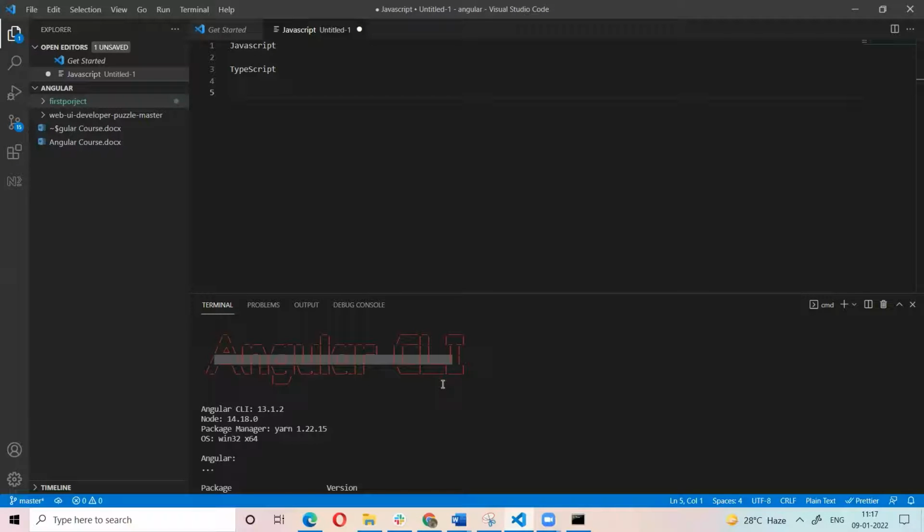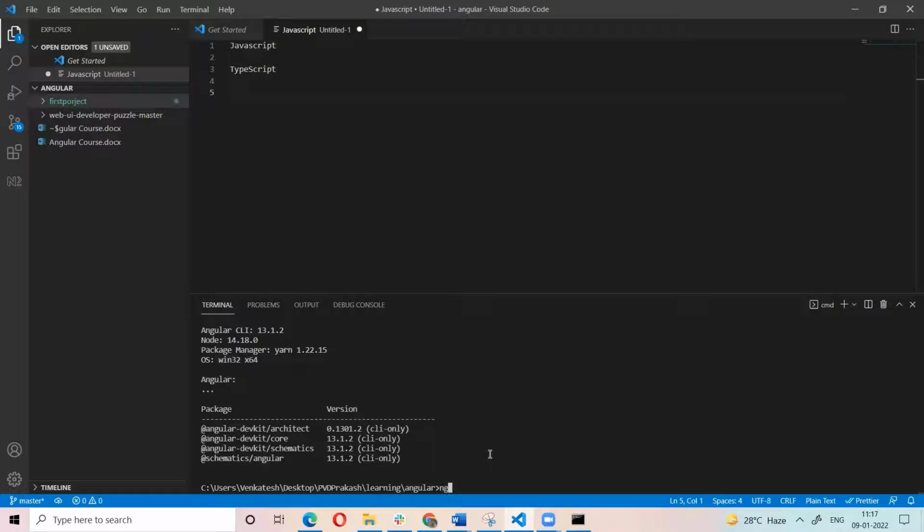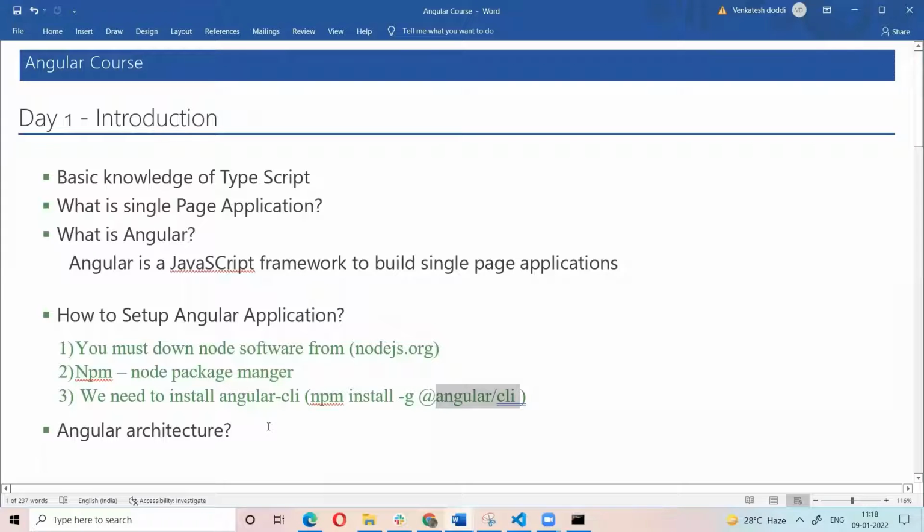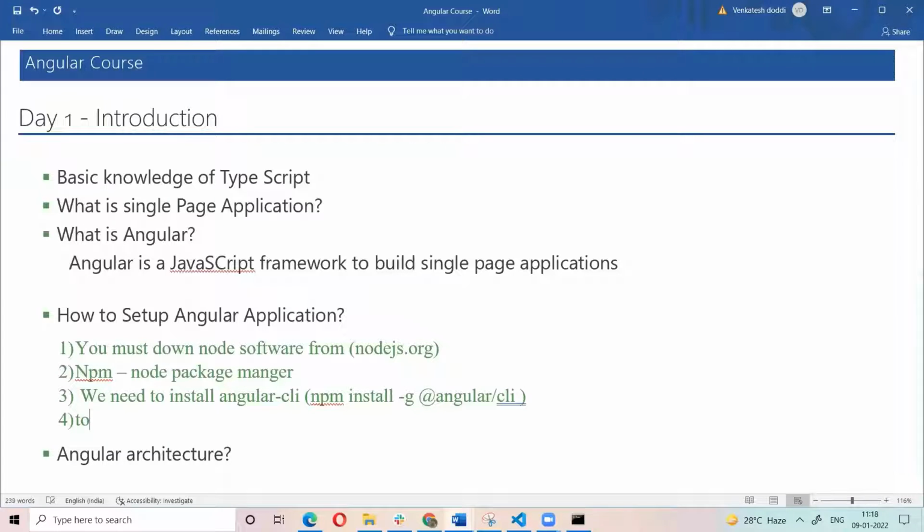Now using these ng commands, we can set up a new application and create components, anything. Now I want to set up a new Angular application. What is the fourth step?